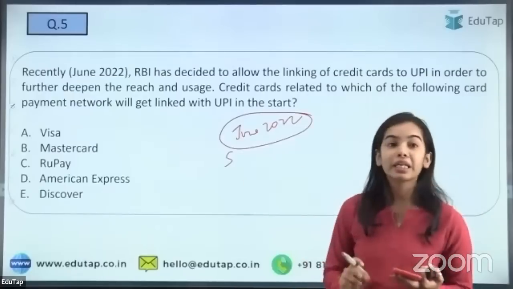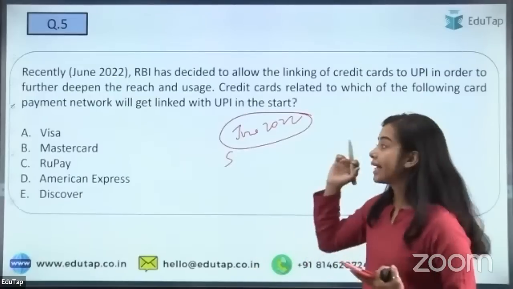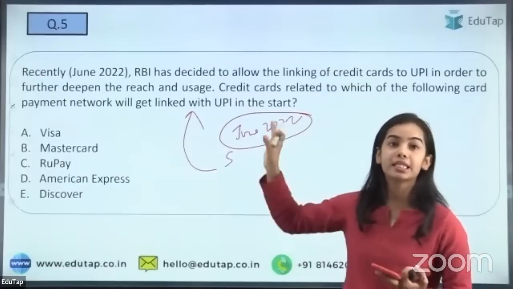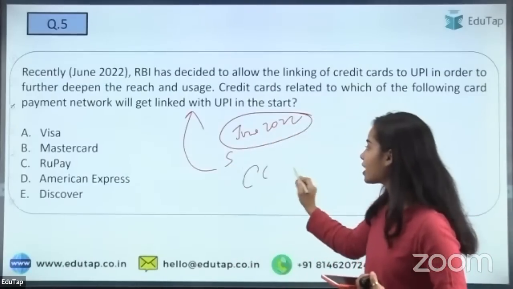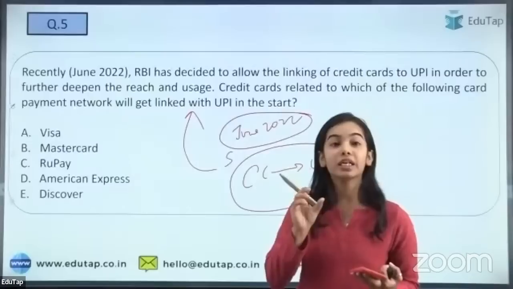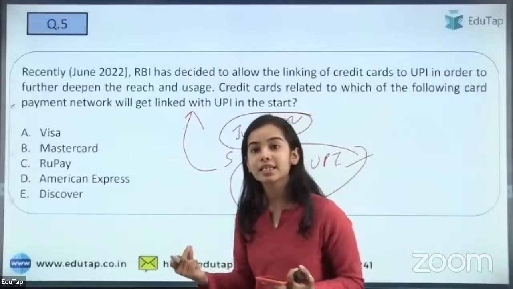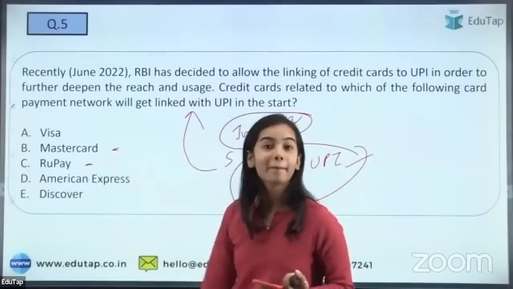After that, the RBI released the statement of the developmental and regulatory policies. In that, there were many developmental steps that were taken by the RBI, and this is one of them, that the RBI has said that we will link the credit card with the UPI, and starting with, we will link the credit card of which card network. So the right answer is, yes, I am getting mixed answers. Some are saying MasterCard, some are saying Rupee.